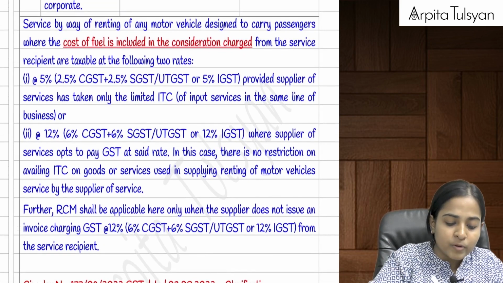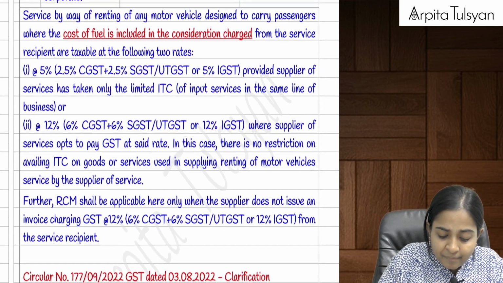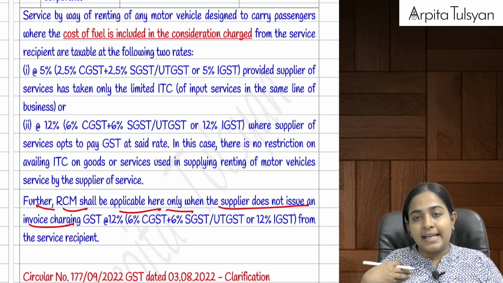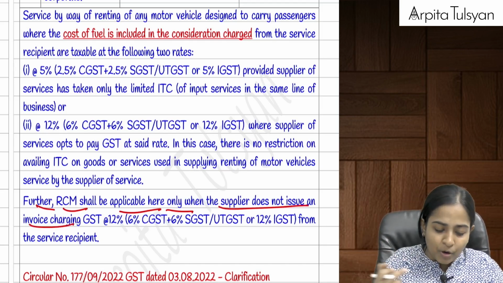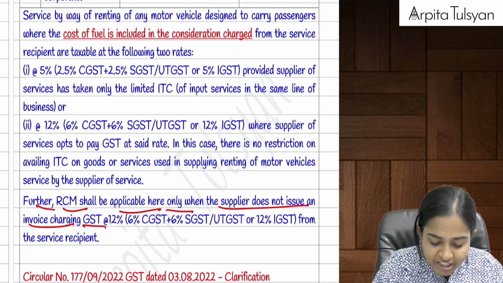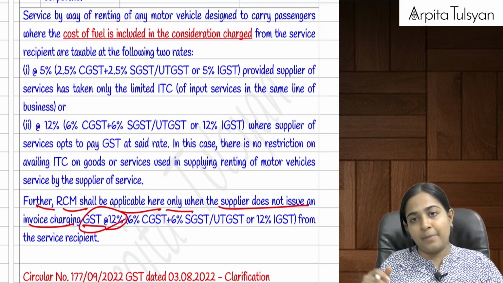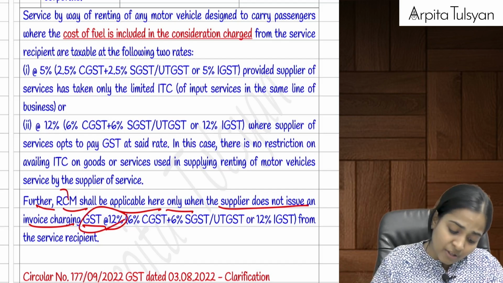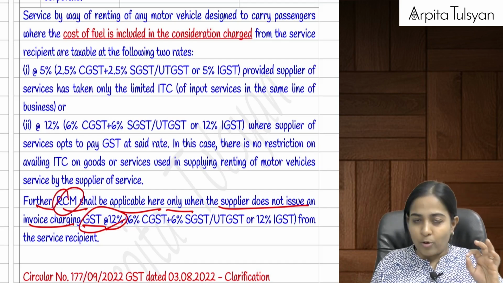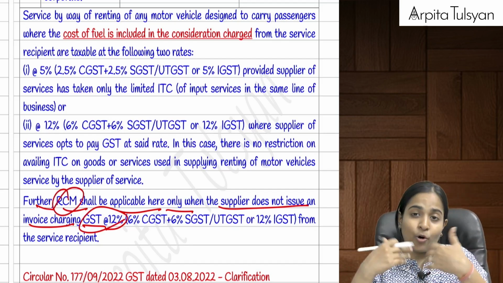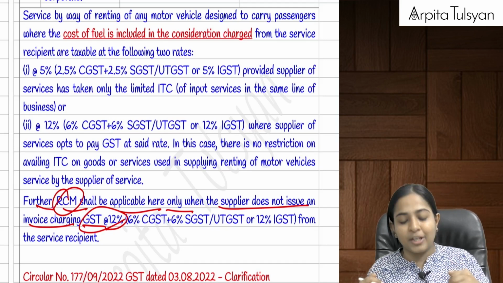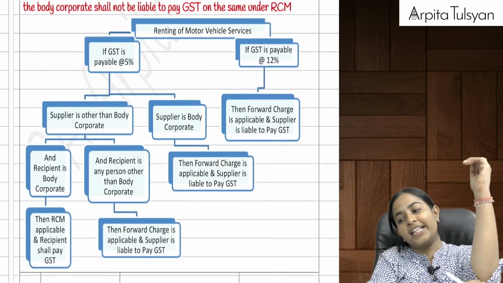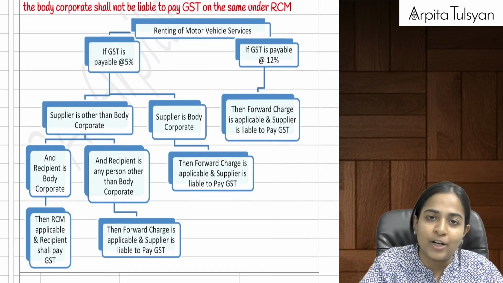Suppose, if you see this, everyone here. Further, RCM shall be applicable here only when the supplier does not... So, let's say I am renting my vehicle. If I am not ready to issue an invoice charging GST at the rate of 12%, means I am not a registered person, then in that case only RCM will be applicable. Okay, only in that case RCM will be applicable, which also means that I still have an option to get myself registered, and I can charge GST at the rate of 12%.